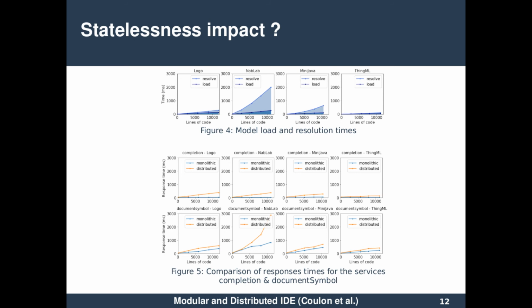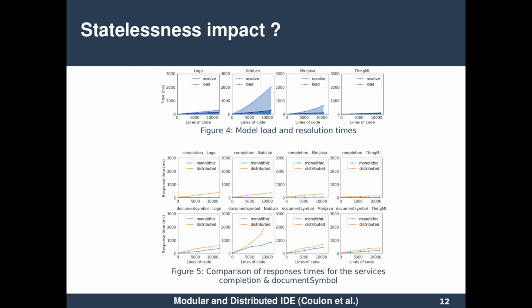To compare these model loading times, we show in figure 5 the response time for completion, the first row of plots, that is a service running through a few references, and document symbol that's running through many references in the models. The orange curve represents the time for the stateless microservice, and in blue the time for the stateful monolithic server.